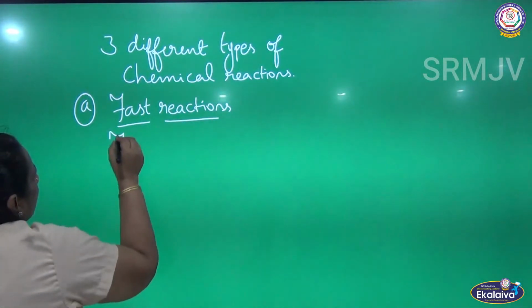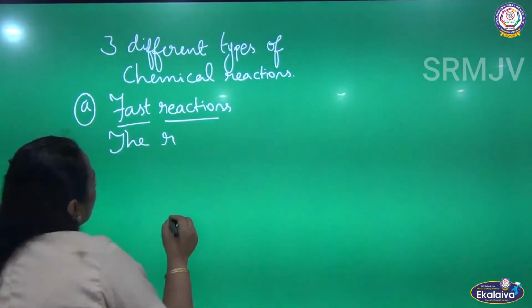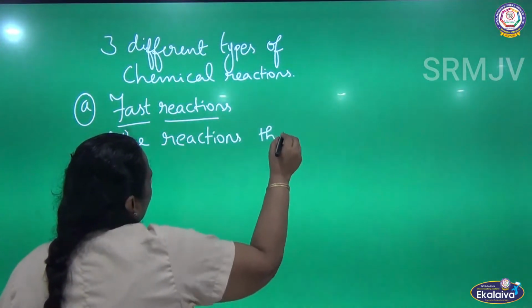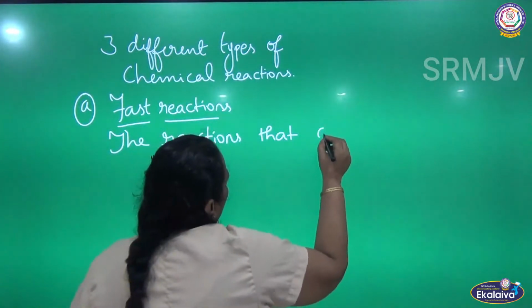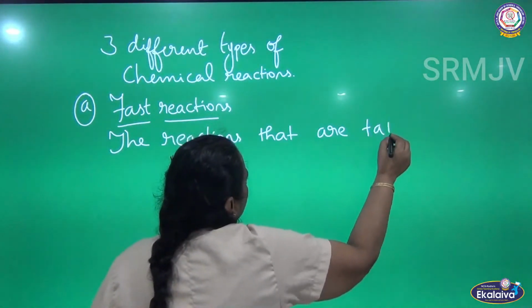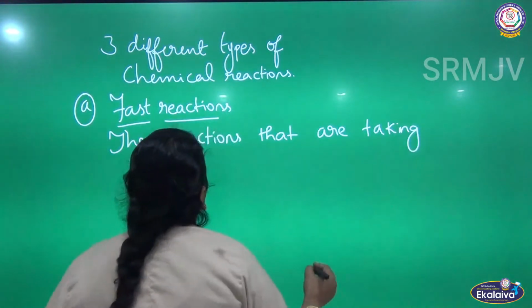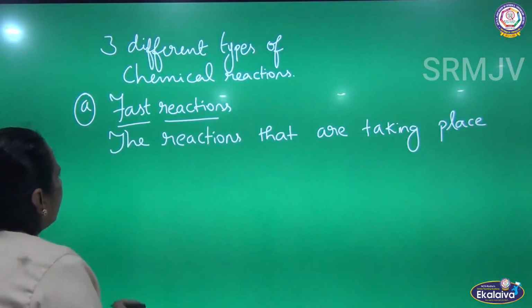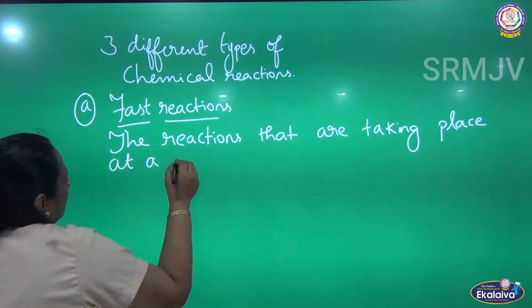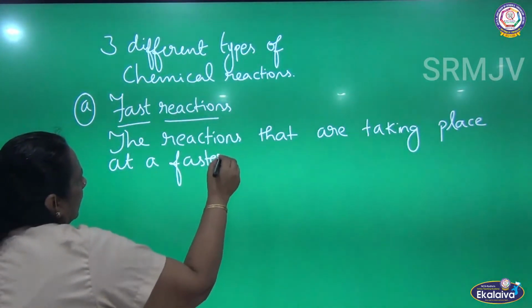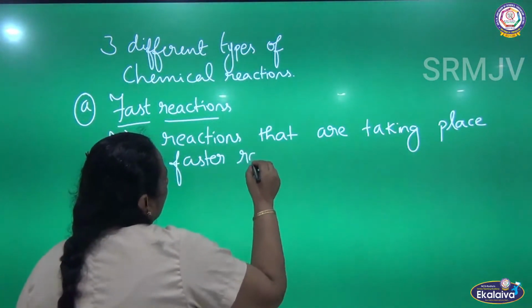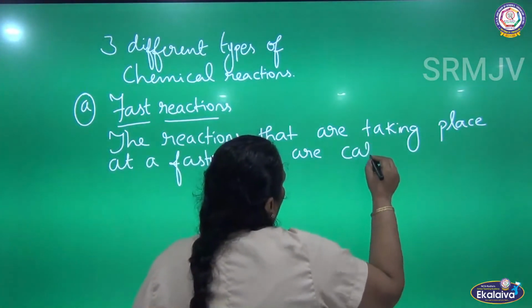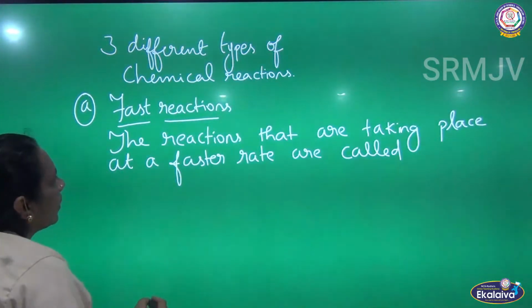The first type is fast reactions. That is, the reactions that are taking place at a faster rate are called fast reactions.